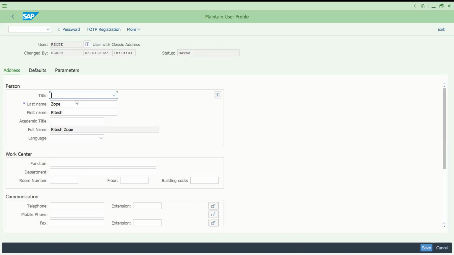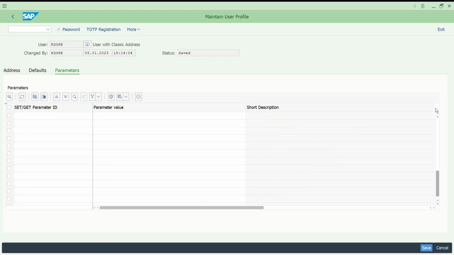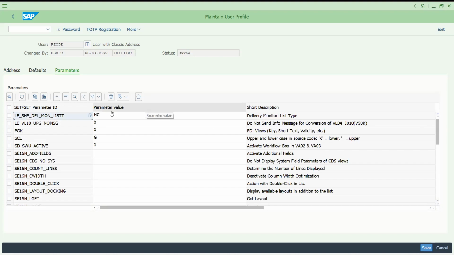If you see this, this is the user actually created. In the training server, don't try to experiment with this. They have given this user and full name. Sometimes these details are also very important to know when you are newly working in real time. Certain times, if you come here, there is a place. I have already given one video on how to create attachments for your sales order, any sales document, sales order, delivery and billing, whatever you take. These are the parameters which got added. What it will do, it will give access for printing, for adding attachments, other services.